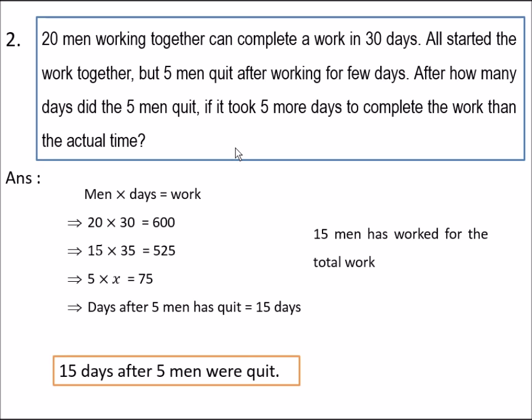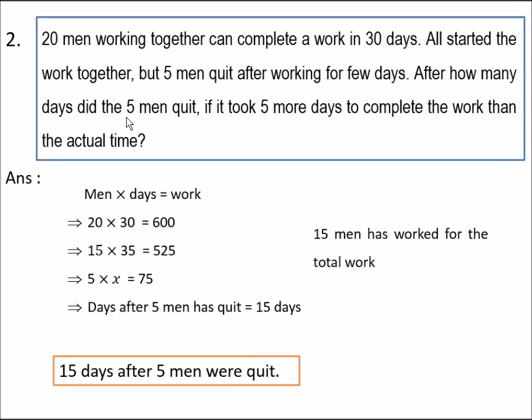And coming to the second question, 20 men working together can complete a work in 30 days. All started the work together, but 5 men quit after working for a few days. After how many days did the 5 men quit, if it took 5 days more to complete the same work than the actual time? Work is defined as the work done by men for how many days.